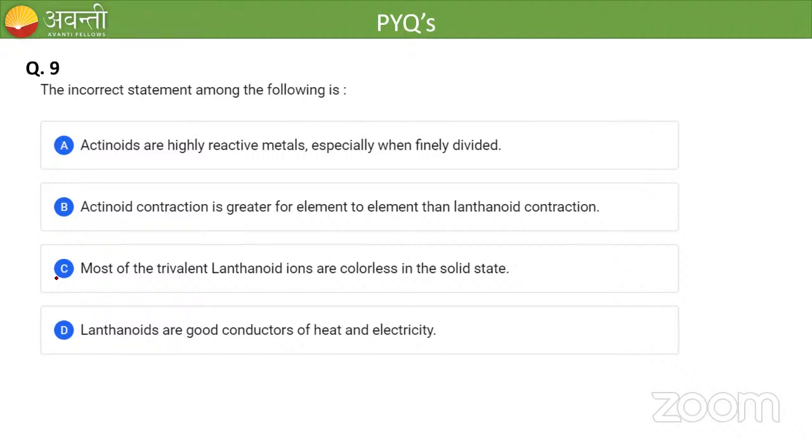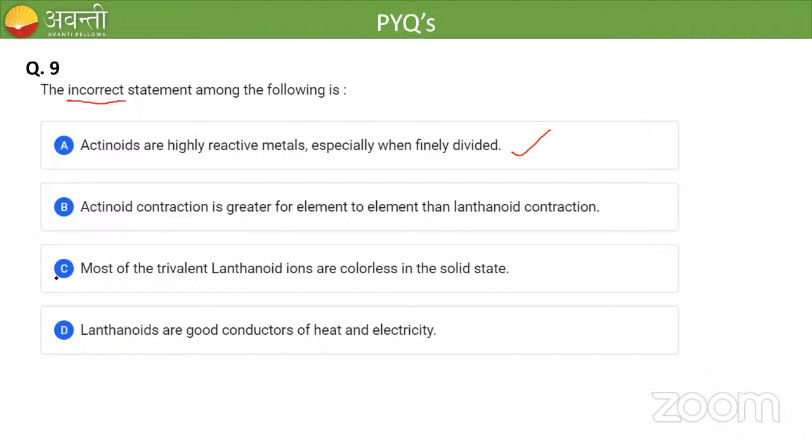Actinoids are highly reactive metals when they are finely divided. That statement is correct. Yesterday we discussed it, no? I also showed you the picture of thorium, right? That thorium was finely divided into powder. And I told you that if the actinide metals are finely divided, then they are highly reactive in nature. So statement A is correct. We are asked to find out the incorrect statement.